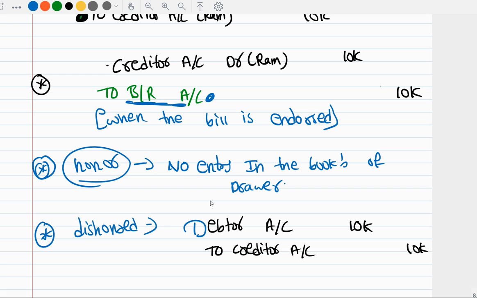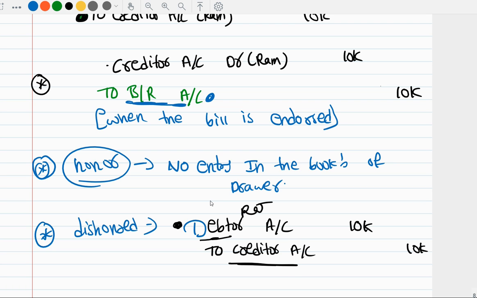Why? Because in the first entry we might have cancelled him as our debtor. We might have cancelled him as our debtor, so I am writing it back again because the bills receivable is worthless now because it is dishonored. So I'm writing him as my debtor again. Debtor is an asset and shows a debit balance.